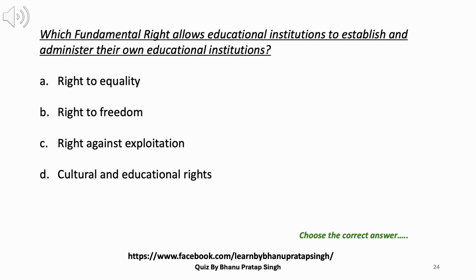24. Which fundamental right allows educational institutions to establish and administer their own educational institutions? A. Right to equality. B. Right to freedom. C. Right against exploitation. D. Cultural and educational rights. Answer: D. Cultural and educational rights.